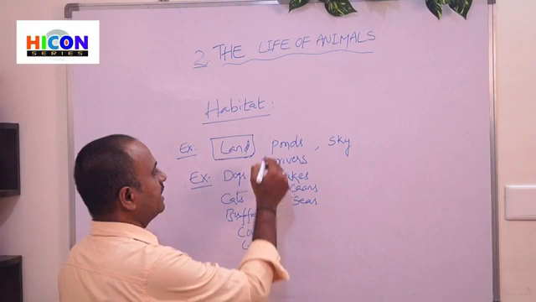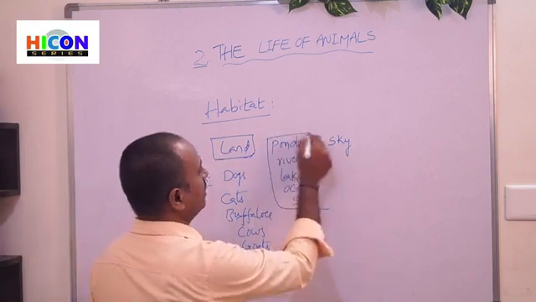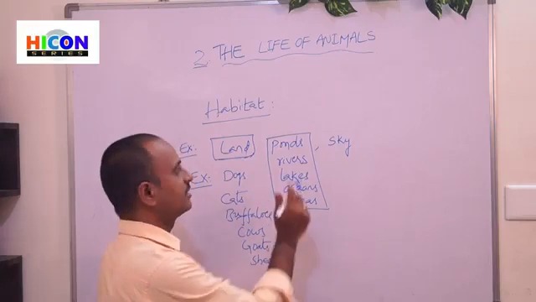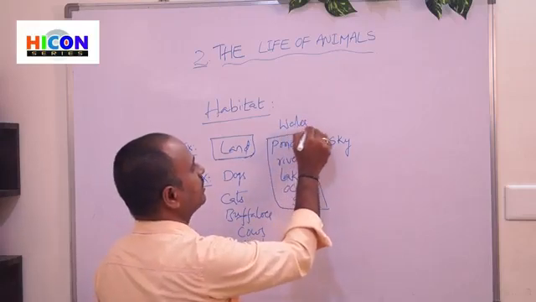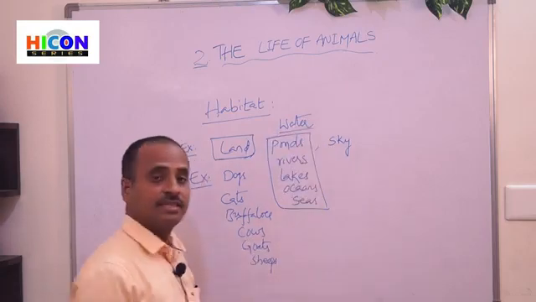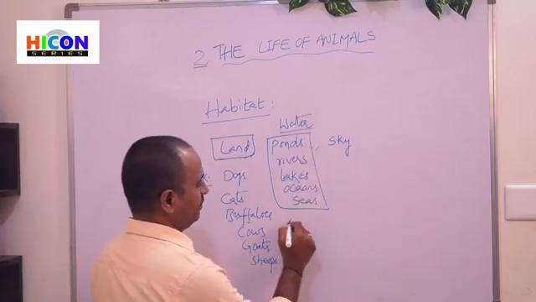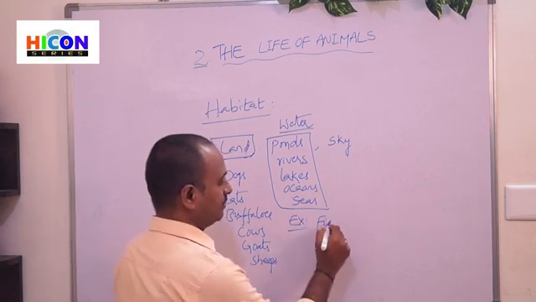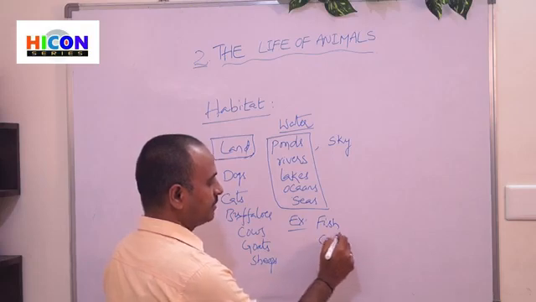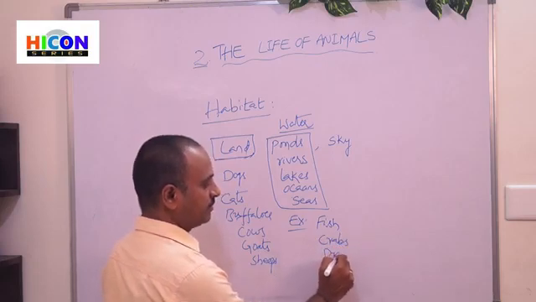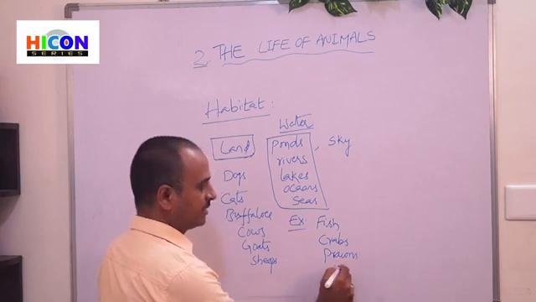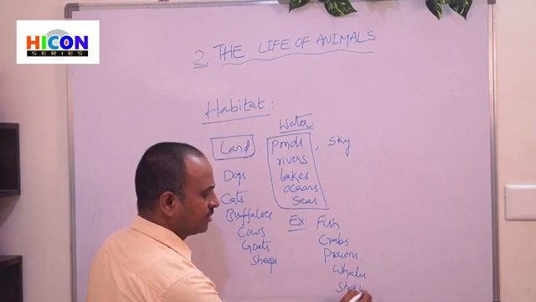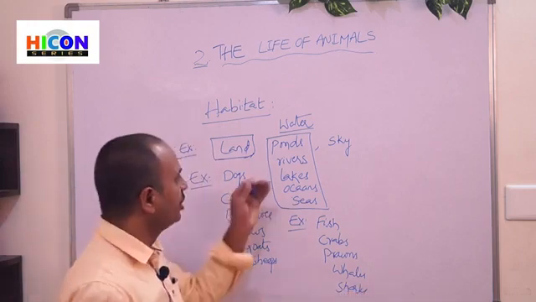So let us see the animals which live in water, that means ponds, rivers, lakes, oceans and seas. These are called water bodies. The animals which live in the water are, for example, fish, crabs, prawns, whales and sharks, etc. So these are the animals which live in water.